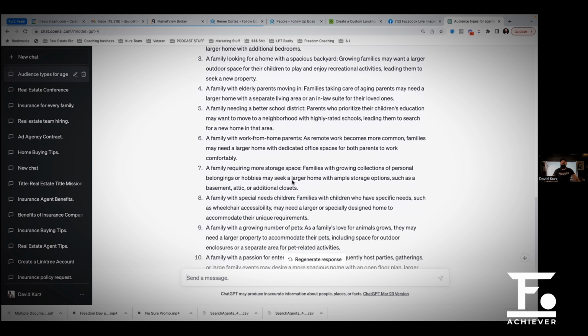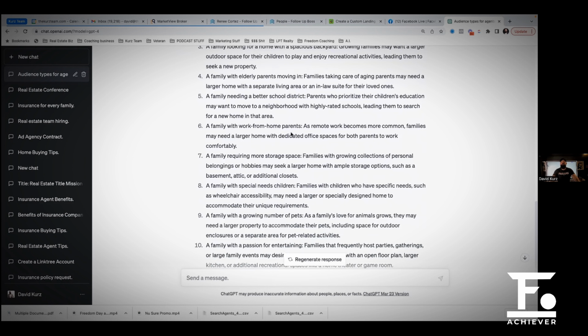Family needing a better school district, we've got to be careful. A family with work from home parents, a family requiring more storage space. Let's do this. This is a new thing post-COVID, a family with work from home parents. Remote work becomes more common, so families may need a larger home with dedicated office space for both parents to work comfortably, right? We all agree this is happening in the world today, right? So this is going to be our audience, okay?